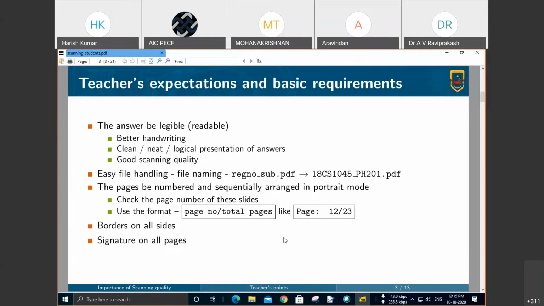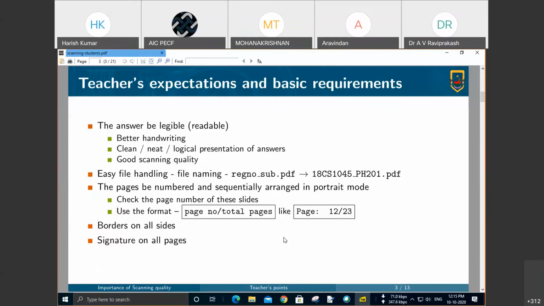PH201 is the subject code for a physics paper. One should name the PDF file with this. Why we need this is that we will have some 75 PDF files, and if we have to pick one file out of these 75, then it will be easy for us to pinpoint that particular file.